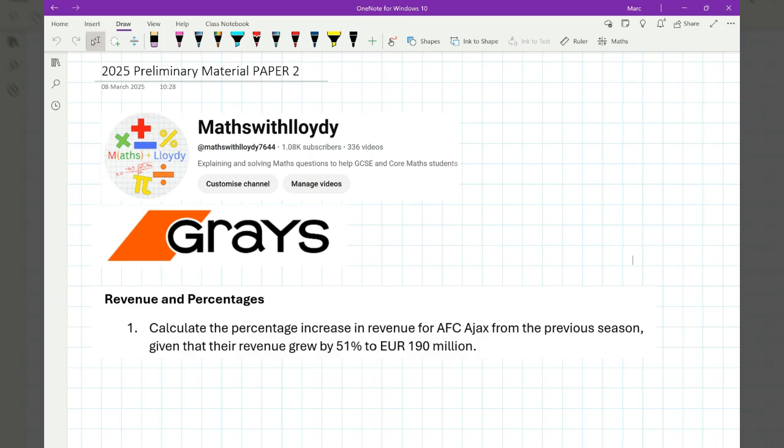I've got the prelim in front of me, which is a European Champions report. So we're looking at the teams that have won the domestic divisions across Europe. And there's quite a lot in here. I'm just going to read through it because I can't put it on the screen. But just to help those of you who don't know football too well, hopefully I can break some of these